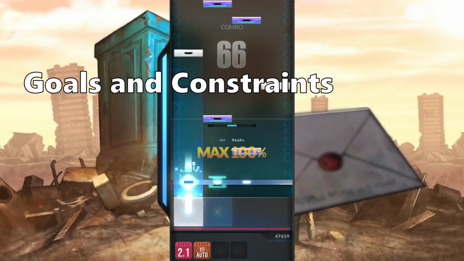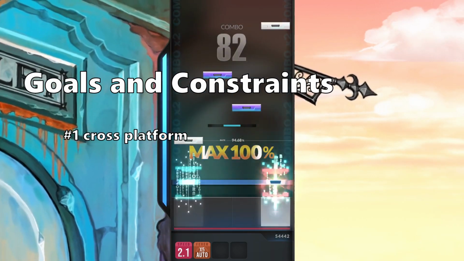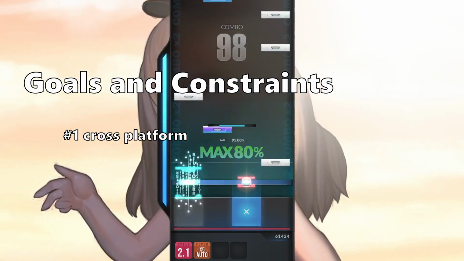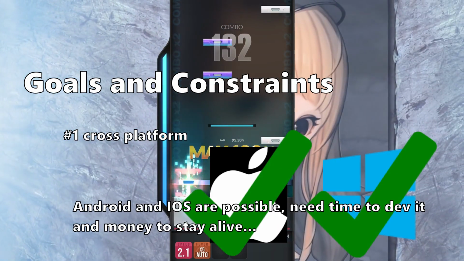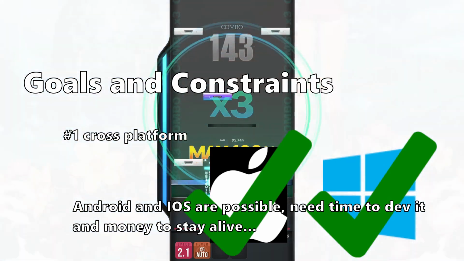Goals and constraints. Number 1, I want things to be cross-platform. If I'm gonna code something, it's gonna be cross-platform. I don't want to lock myself into Windows only because I want everybody to experience the fruits of my labor.